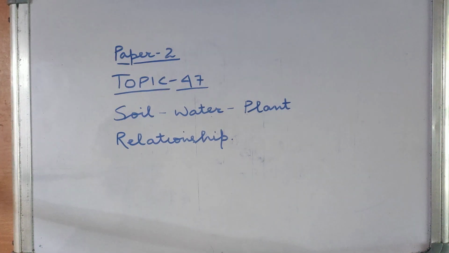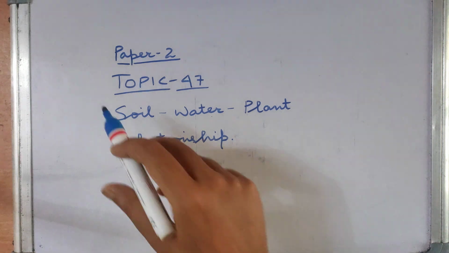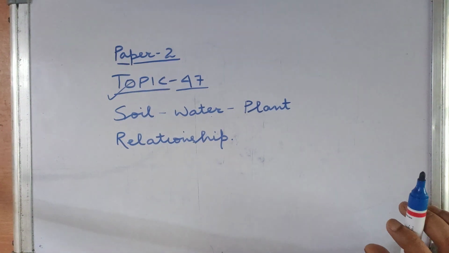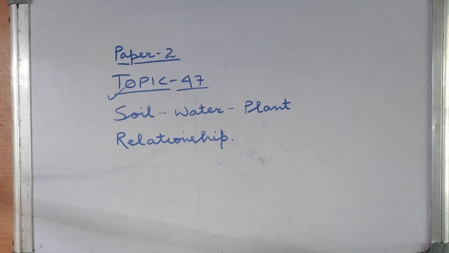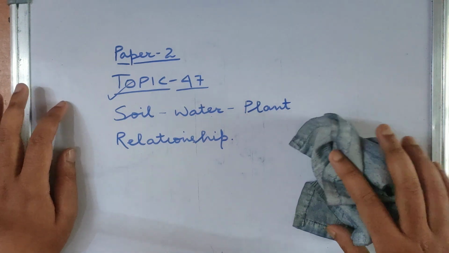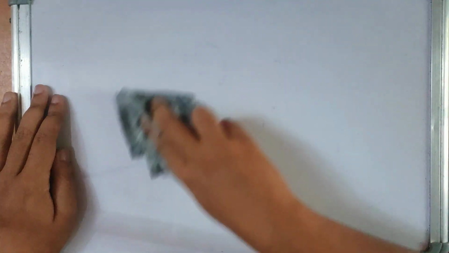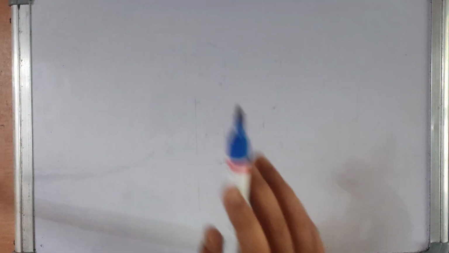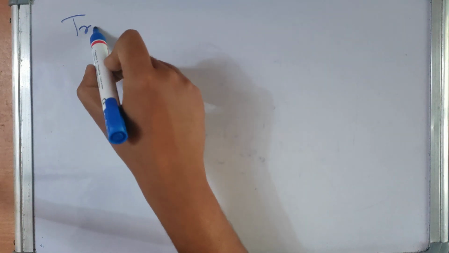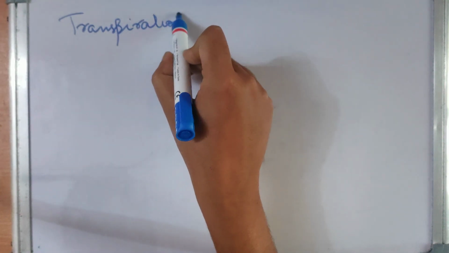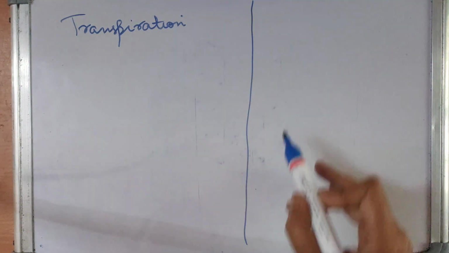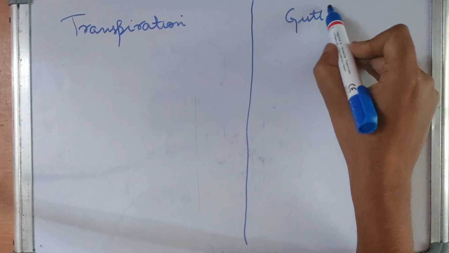So today we are going to do topic 47 of paper 2, and here we are going to discuss soil water plant relationship. Topic 47, soil water plant relationship. So the first topic in this session is the difference between transpiration and guttation.